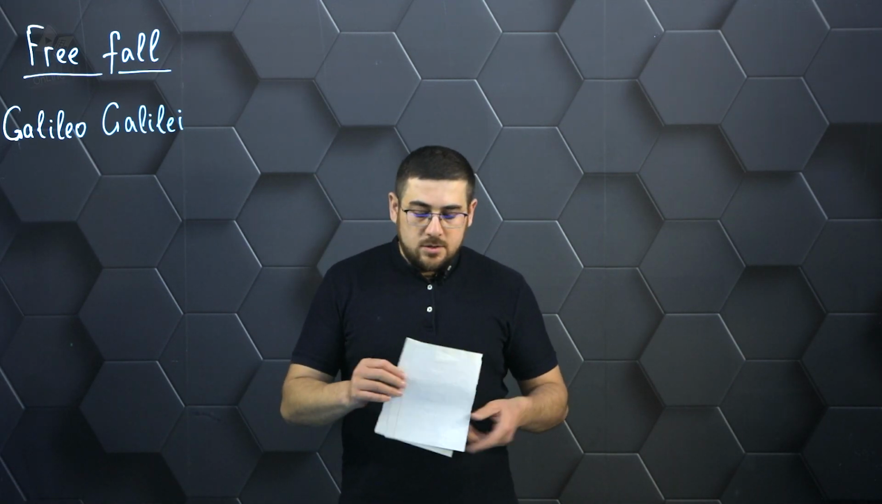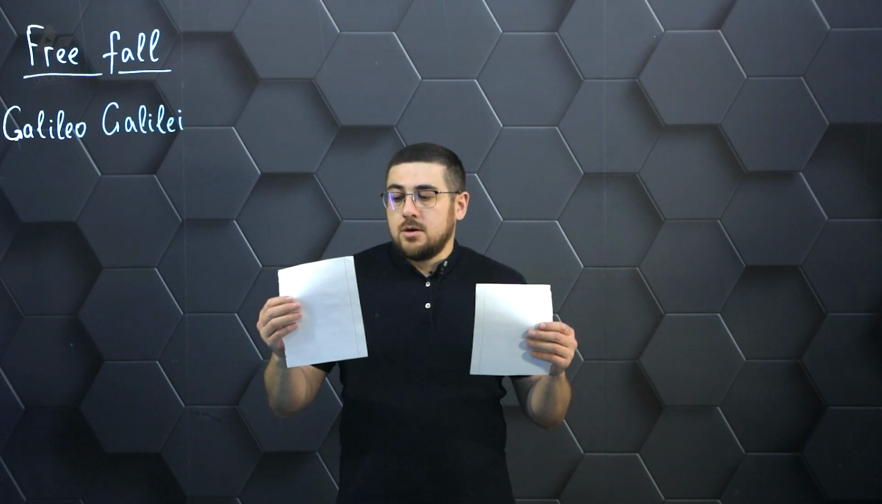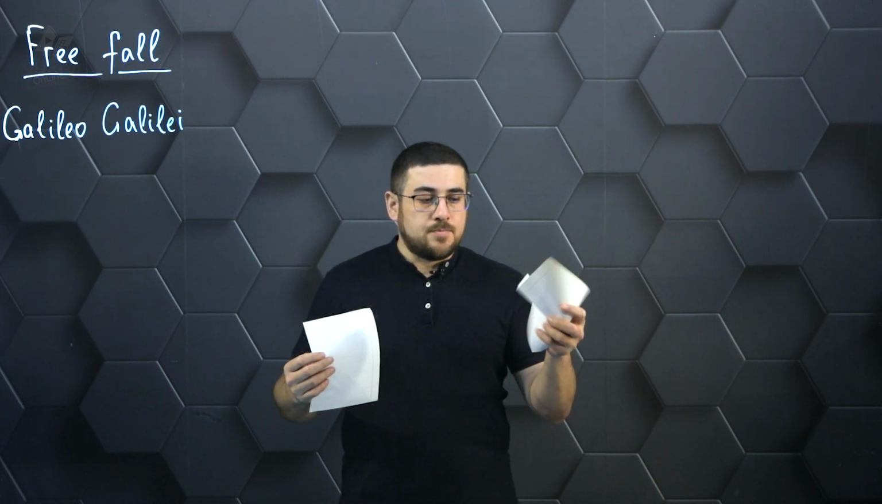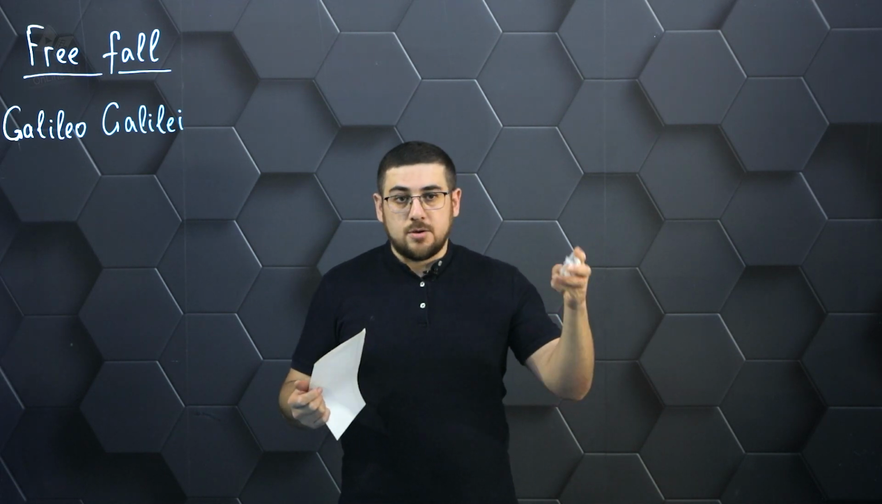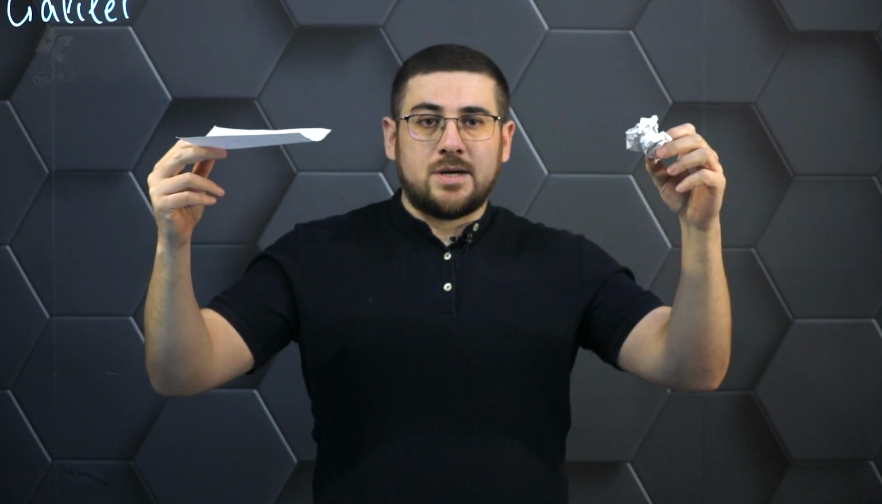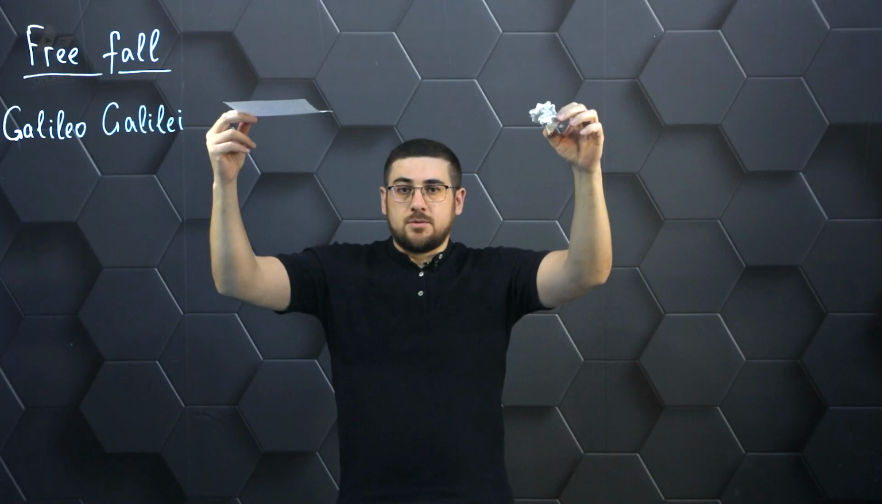If we have two identical pieces of paper and let them fall in different forms. That is, one piece of paper we will leave untouched, and the second piece of paper we will turn into a lump like this. As we understand, these two pieces of paper are exactly the same in mass, but now they have different shapes. The Earth also attracts them to itself equally, and now the question is how they will fall from the same height.